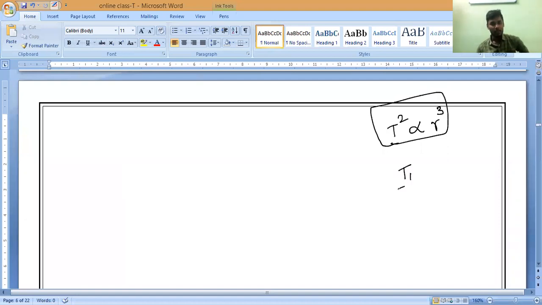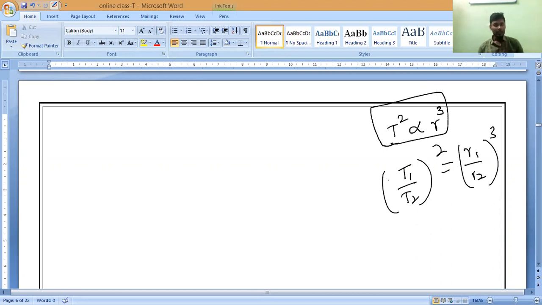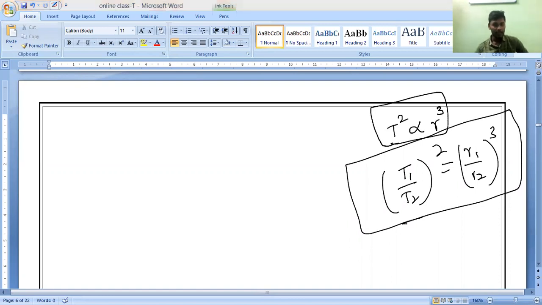Yes or no? So T1 divided by T2 whole squared is equal to R1 divided by R2 the whole cube. Correct? This is the formula we have studied for Kepler's third law. Law of period we have also studied. One is directly proportional, one is inversely proportional to each other. We have studied all of this.